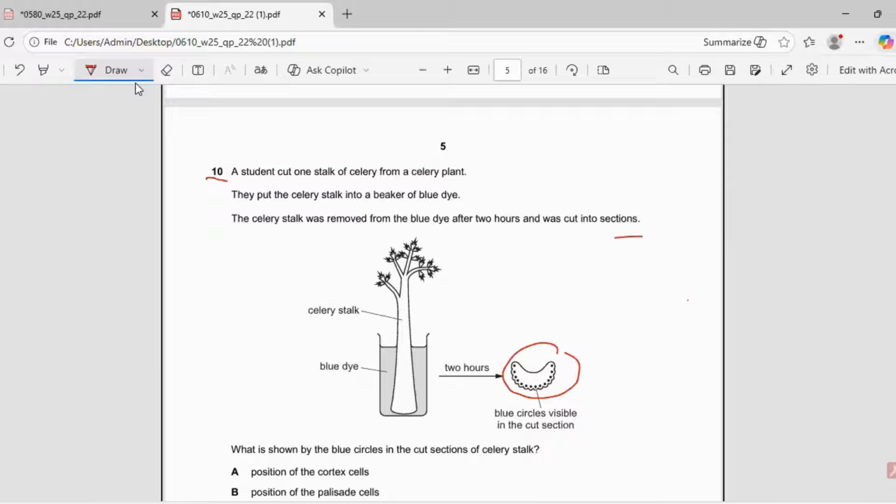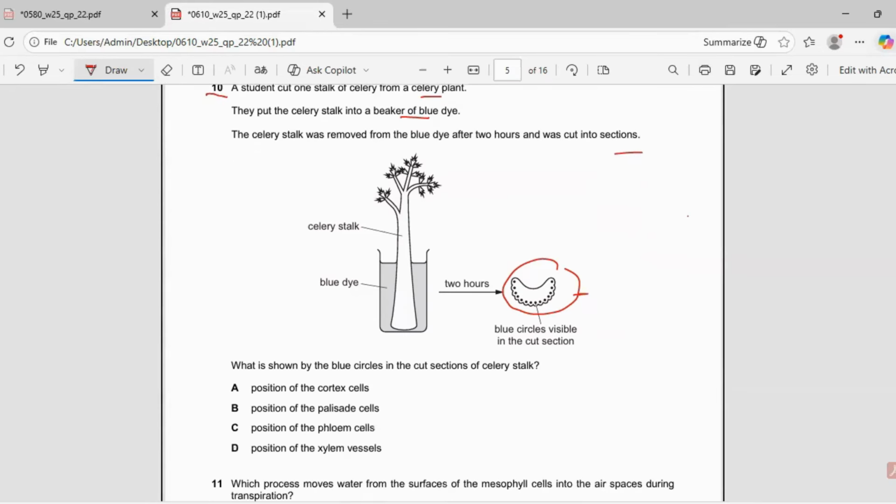A student cut one stalk of celery from a celery plant and put it in a beaker of dye. Okay. The celery stalk was removed from the blue dye after 2 hours and cut into sections, and here is the section. You have blue circles, and they are asking what is shown in the blue circles in the cut sections of the celery stalk. So which position are they showing?